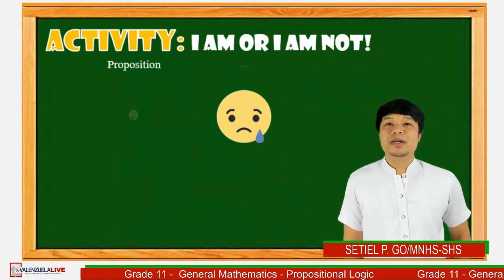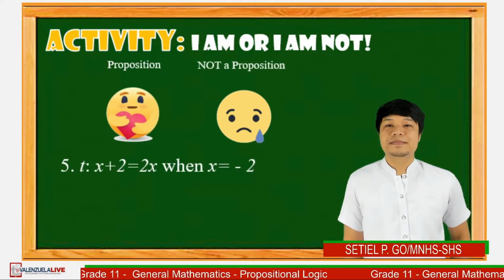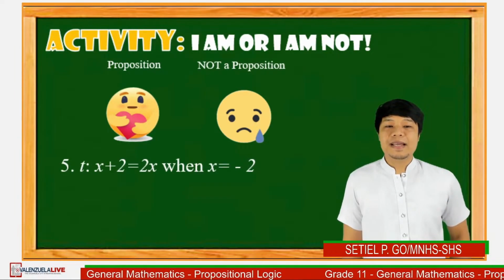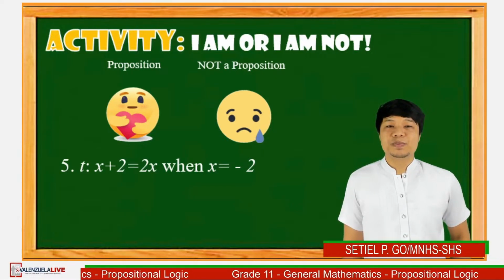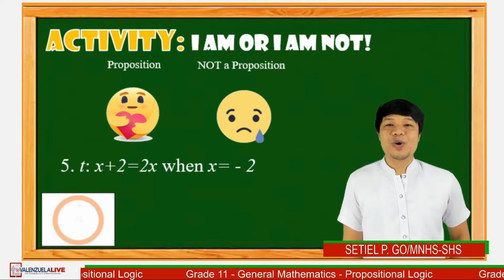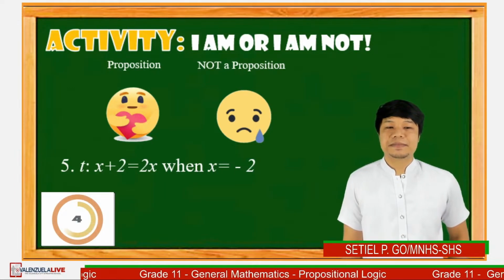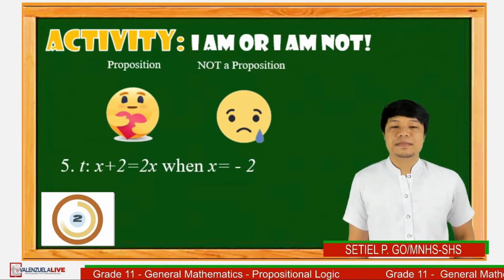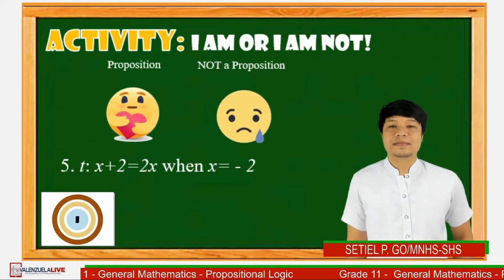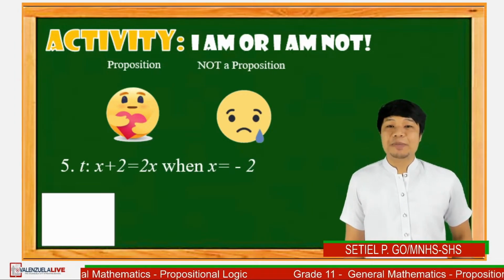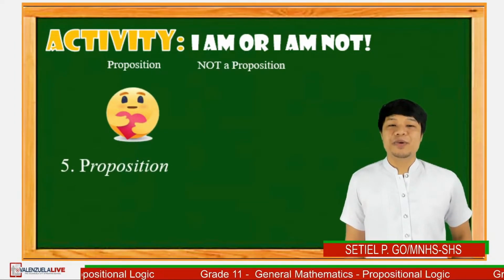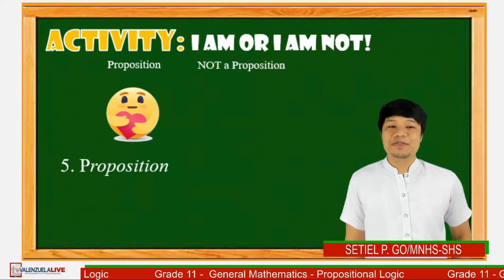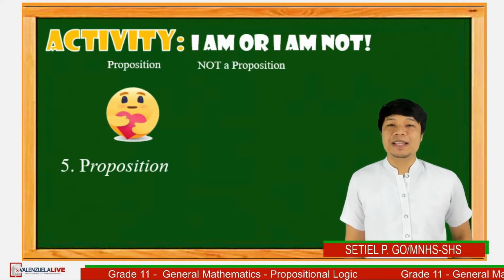Last number, question number 5. x plus 2 is equal to 2x when x is equal to negative 2. 5 seconds, go! Time's up. If your answer is a care sign, then you are correct since we can identify the truth value of the given equation.